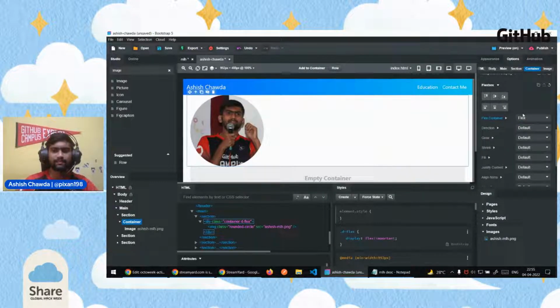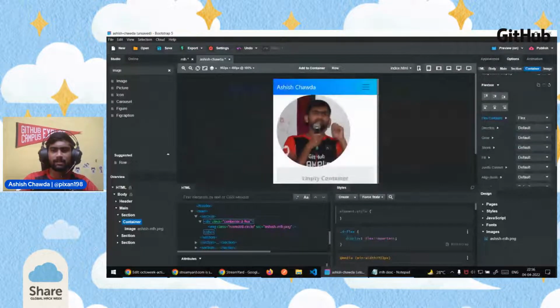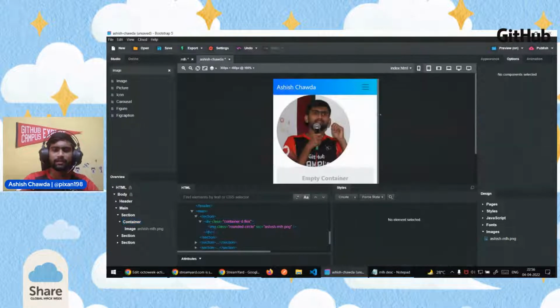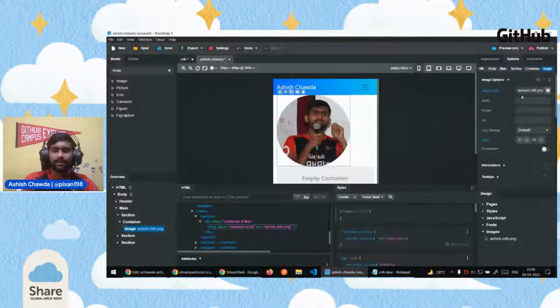Flex box is a property in the CSS which we use to change the display of any object or any element so that we can later make complex layouts with it. So this is why we have selected flex here. And what we want is to first go to the lowest, the mobile device, so that whenever we click on any option here, it will apply this particular option in all the devices.